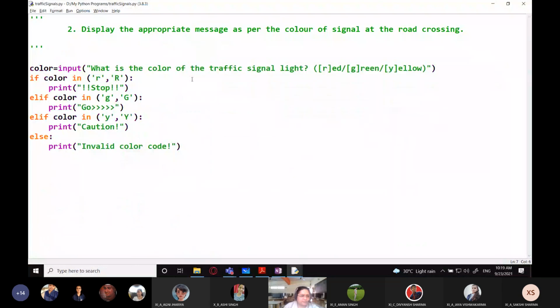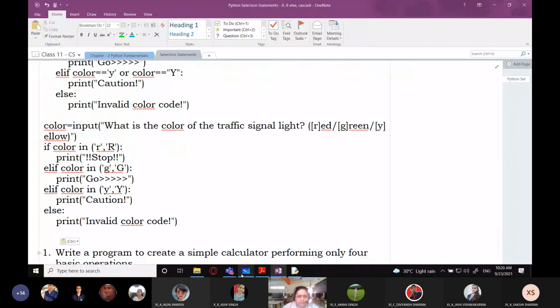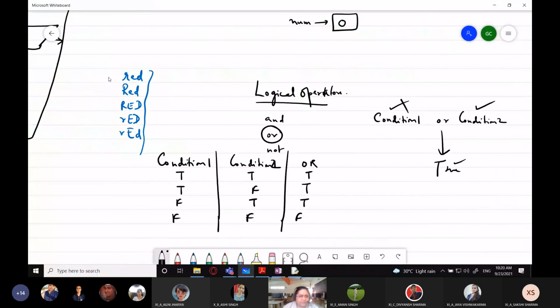The third way is, suppose from the user you directly want to enter red, green and yellow. You don't want the user to enter a letter, but you want to enter the direct color name. Now the user can, like I said earlier, enter in any of these formats. I'm just going to wind up, give me 1 minute. So here the user may enter it in this format: red in small, capitalized, uppercase, toggle case. Anyway, the user can enter it.